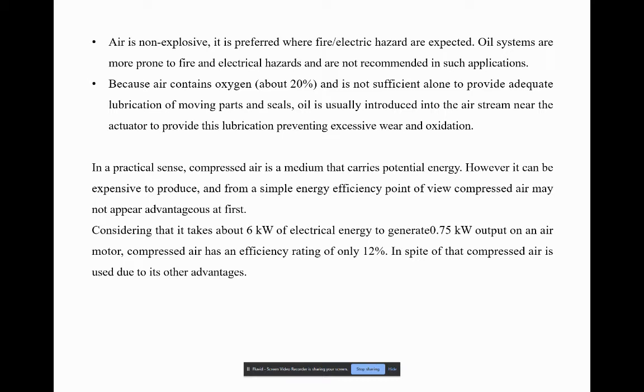Practically, a pneumatic system is a carrier of potential energy. Let us take an example of an application running on pure electrical energy that consumes around 6 kilowatts. If we do that application with the help of pneumatics, it consumes only 0.7 kilowatts of electricity. The efficiency rating would be increased by 12%.